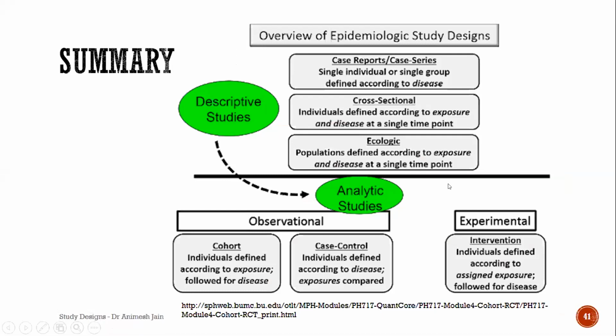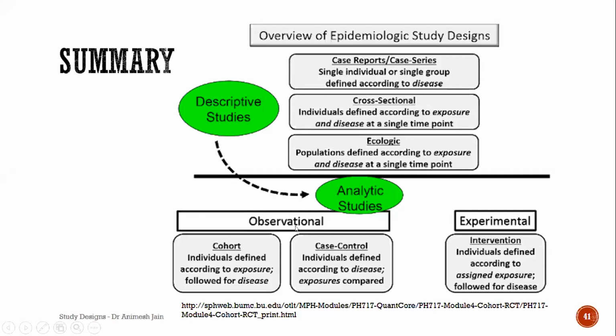Now, just to summarize, there could be descriptive and analytical. As I've already told you, we can have case reports or case series which are single individual or single group defined according to the disease. The better design would be cross-sectional, where again you have exposure and disease at a single point in time. But the unfortunate thing is, most of the times, you may just describe it. Sometimes you also analyze it, and that's where you make a group. Ecologic, I've already told you that it's a population or the geographical area where you have not the single people as an individual, as a unit, whereas you are taking it as a group.